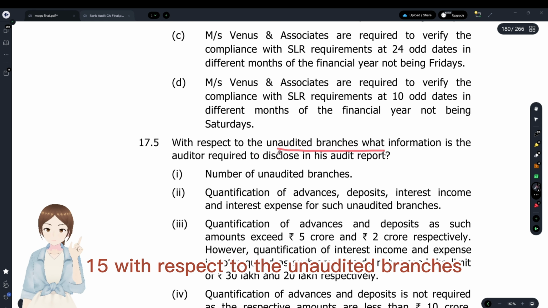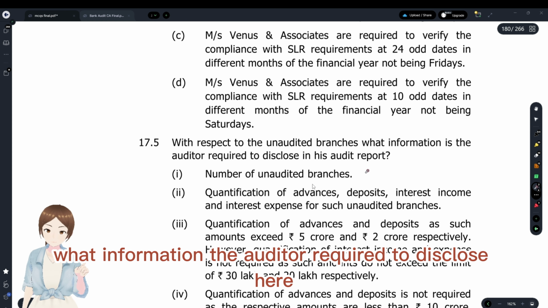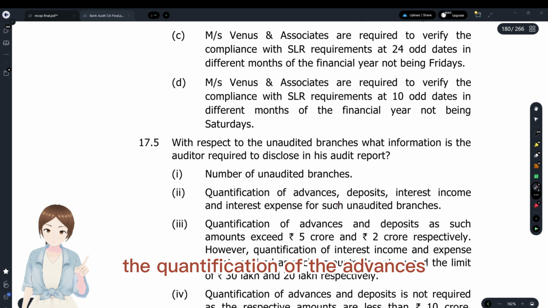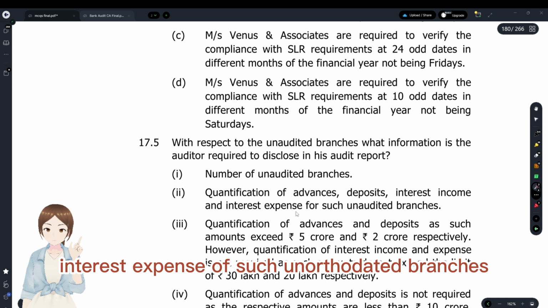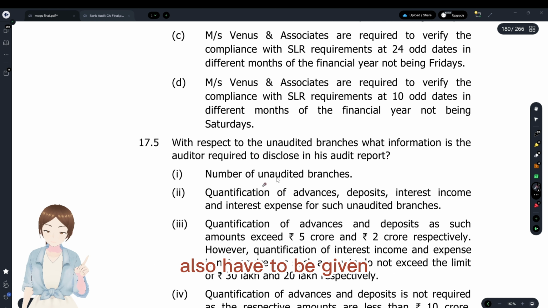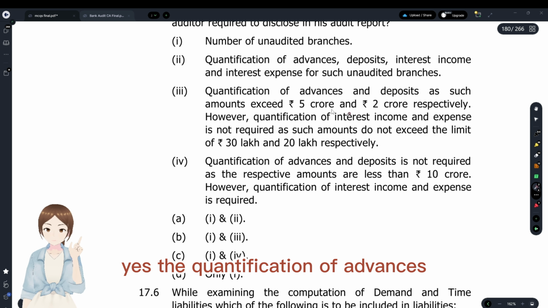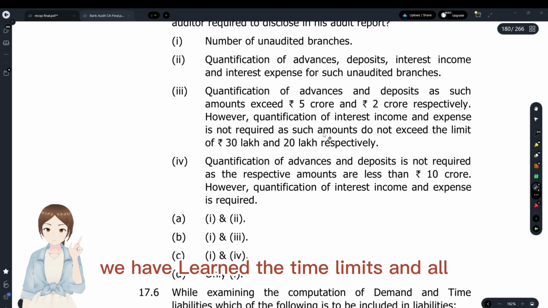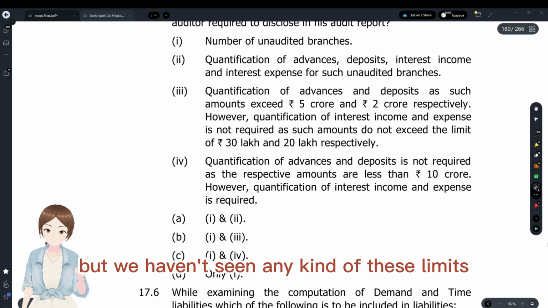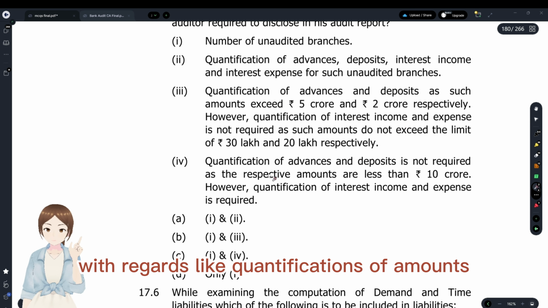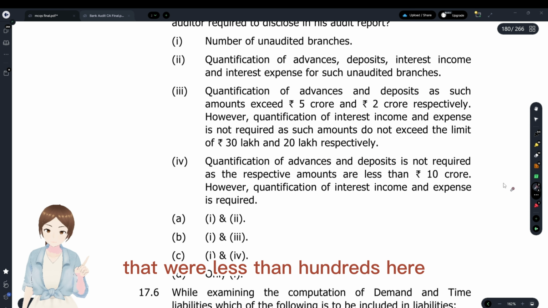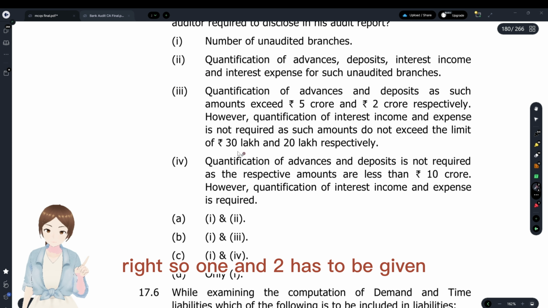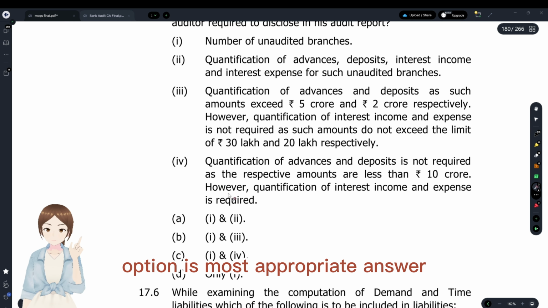15. With respect to the unaudited branches, what information is the auditor required to disclose here? Number of unaudited branches, yes. The quantification of the advances, deposits, interest income and interest expense of such unaudited branches also has to be given, yes. The quantification of advances, amount exceeding 5 crore, 2 crore. We have learned the time limits and all with regard to that, but we haven't seen any limits like quantification of amounts less than hundreds here. So no provisions with regard to these 3 and 4, right? So 1 and 2 have to be given. Option A is most appropriate answer.